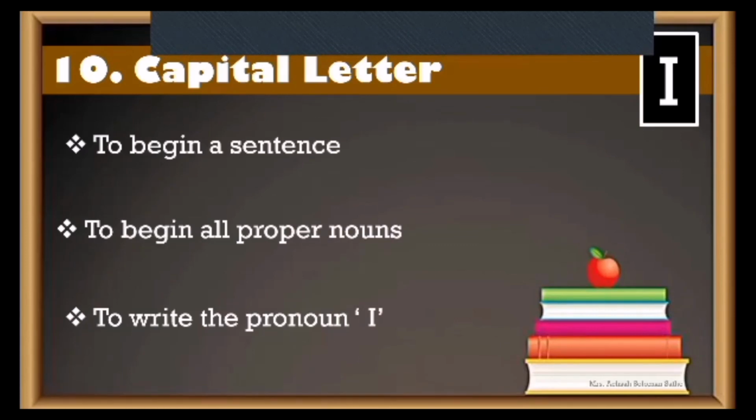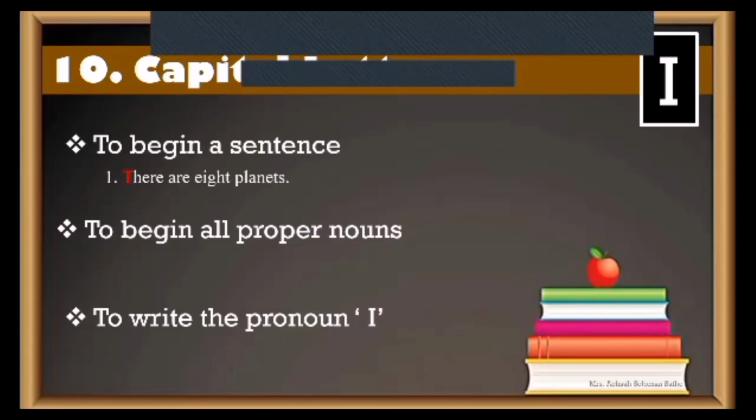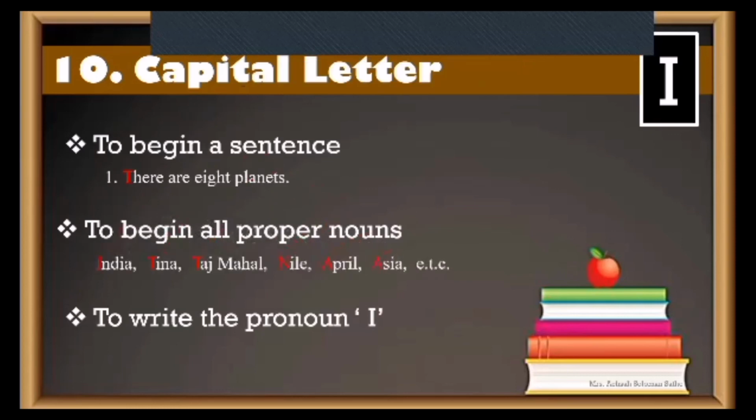First example, to begin a sentence. You know this: there are 8 planets. So when you start a sentence, you use a capital letter. Here you use the capital letter T. Then to begin all proper nouns, you know proper nouns? Yes, you know absolutely very well. So for example, I'm writing India, so my I will be capital. I write Tina, T will be capital. Taj Mahal, T will be capital, M will also be capital. Nile, N will be capital. April, A will be capital. Asia, A will be capital. So whatever proper nouns you use, you're going to use a capital letter.